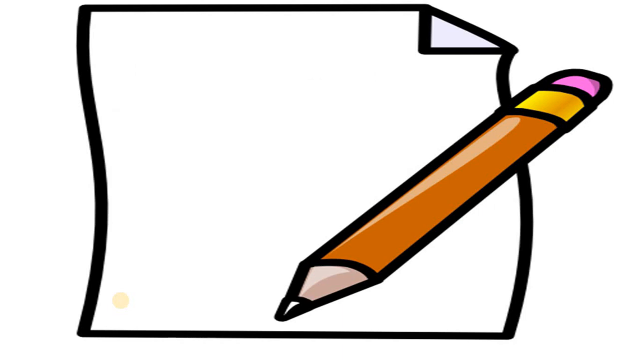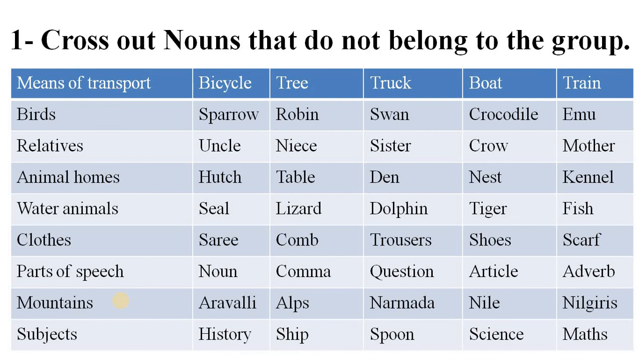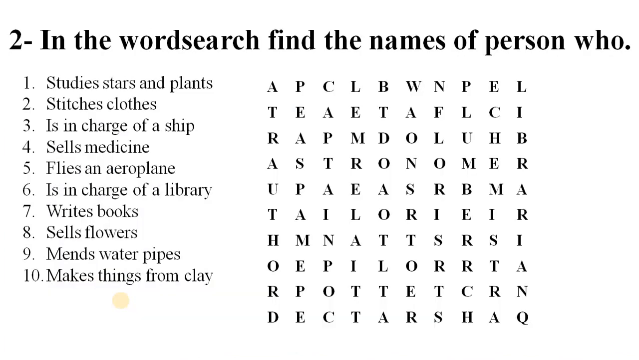Be ready with your pen and your grammar book to note down the questions. The first is, cross out the nouns that do not belong to the group. The second is, in the word search, find the names of the persons who studies stars and plants, stitches clothes, is in charge of a ship, sells medicine, flies an aeroplane, is in charge of a library, writes books, sells flowers, mends water pipes, makes things from clay.